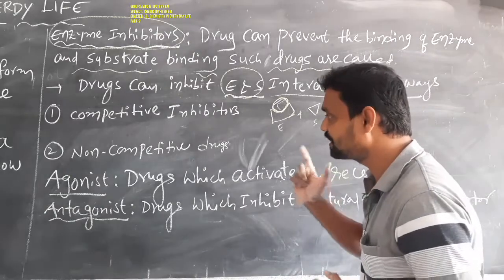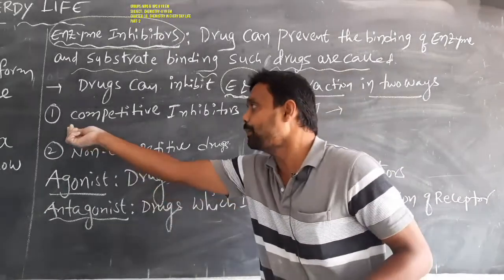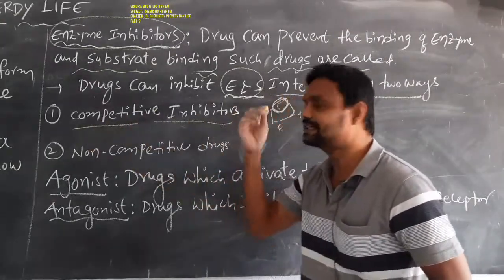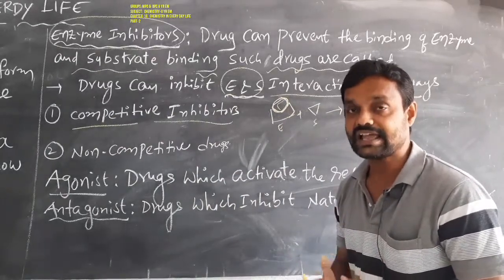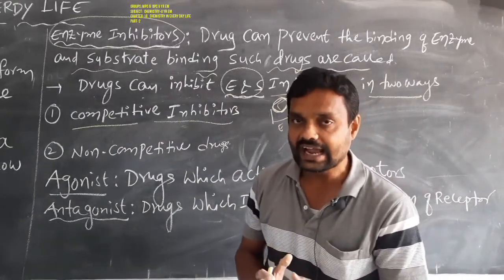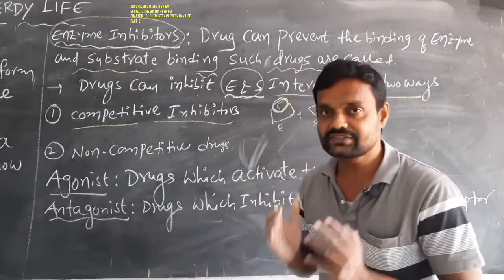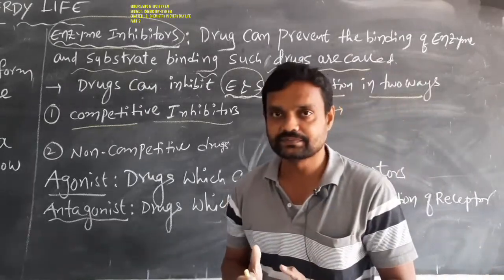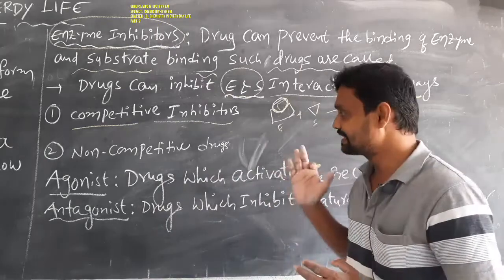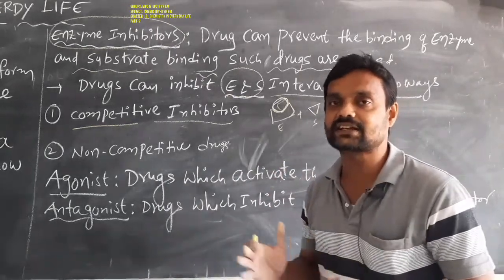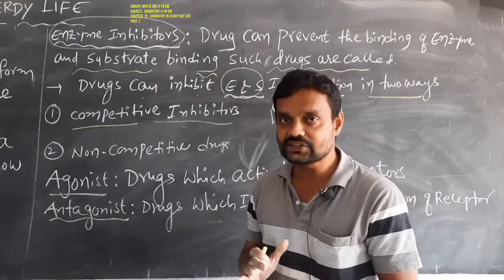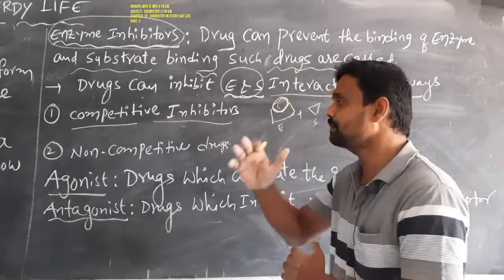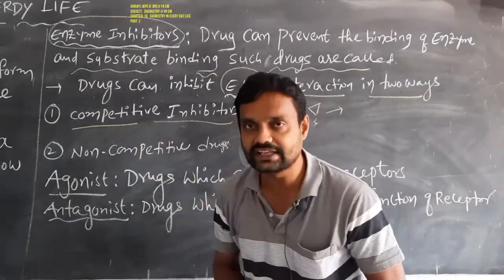So this type of drug is called a competitive inhibitor. Okay students, competitive inhibitors means the drugs can prevent the enzyme and substrate reaction. In which way? The drug already occupies the active site which is present on the enzyme. Due to that reason, the substrate does not recognize the active site of the enzyme. Then there is no binding between the enzyme and substrate. So that type of drug is called a competitive inhibitor.